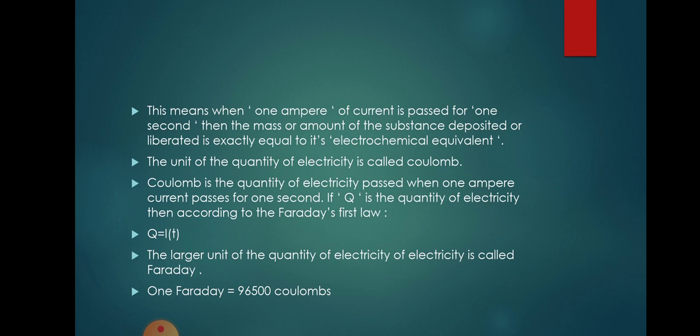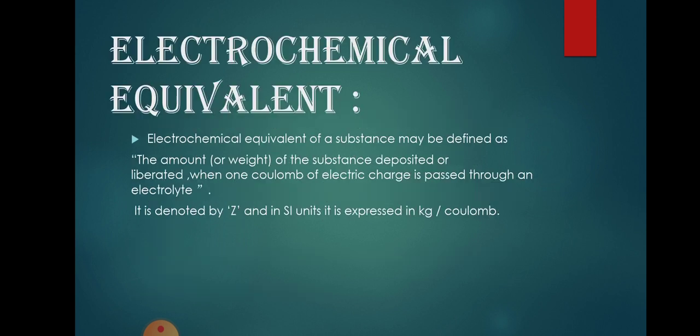The unit of the quantity of electricity is called coulomb. Coulomb is the quantity of electricity passed when 1 ampere current passes for 1 second. If Q is the quantity of electricity, then according to Faraday's first law, Q is equal to I multiplied by t. The larger unit of the quantity of electricity is called Faraday. 1 Faraday is 96,500 coulomb.